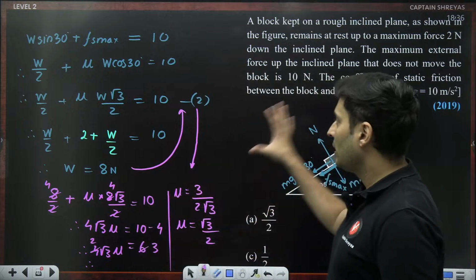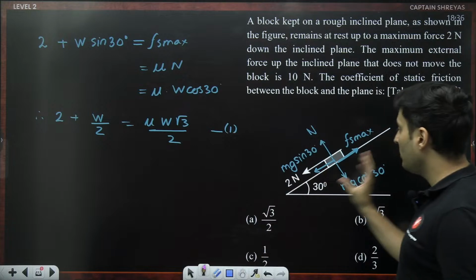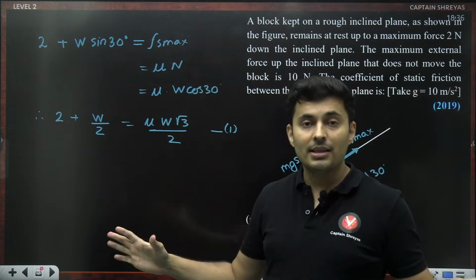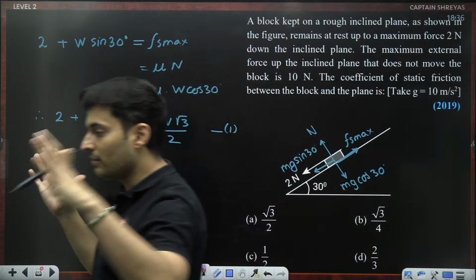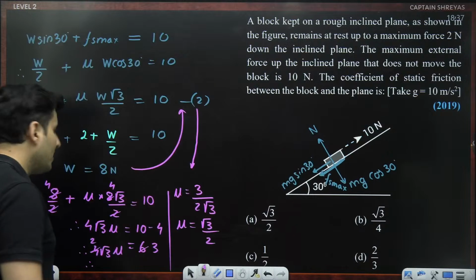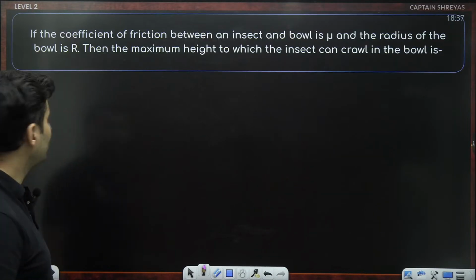So it was just 2 equations, 2 scenarios. You have to draw 2 separate FBDs. Many people didn't even draw separate FBDs. In that only they took everything and they got wrong answers. So always draw clear cut diagrams. Don't make your rough work messy. That's where your silly mistakes happen. Going to the next question on your screen.